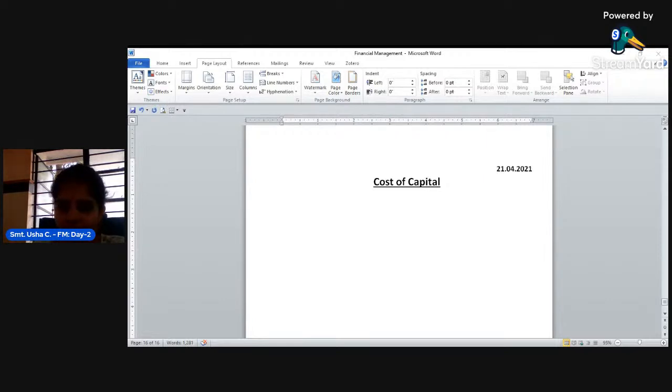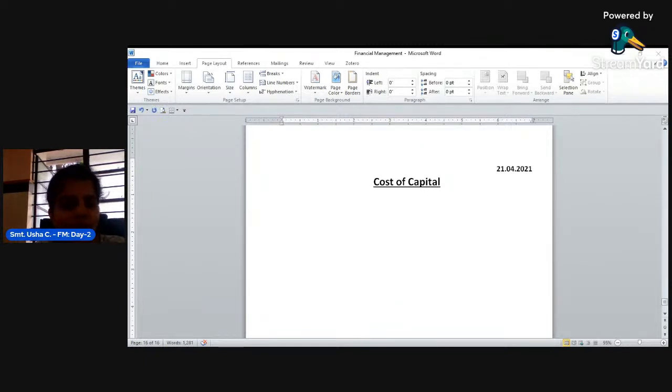Today, let us discuss the new topic called cost of capital. We all know what capital is, right? Capital is nothing but an amount of investment. It is invested for running the business. What does cost of capital mean? The name itself suggests it: the cost required for managing the capital is called cost of capital. I'll repeat once again. Cost of capital is the cost required for managing the amount of capital in the business.